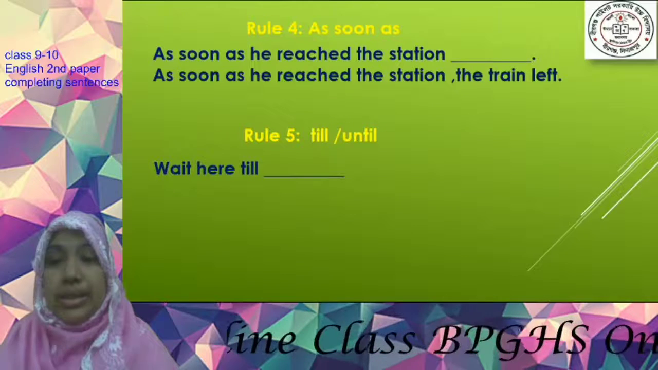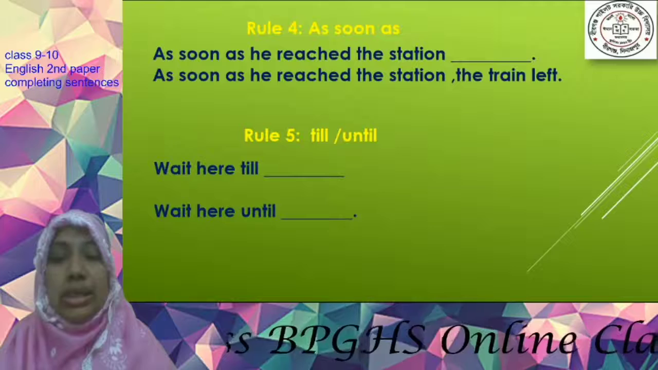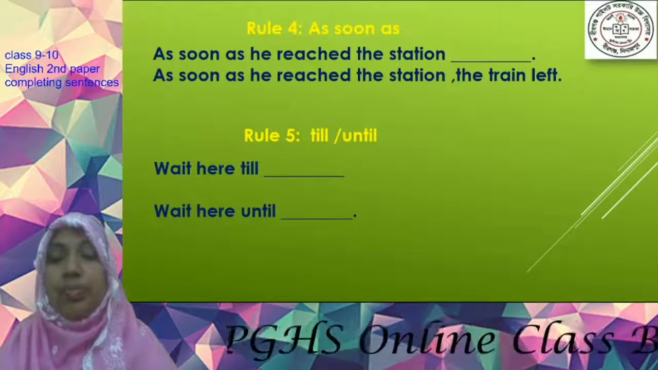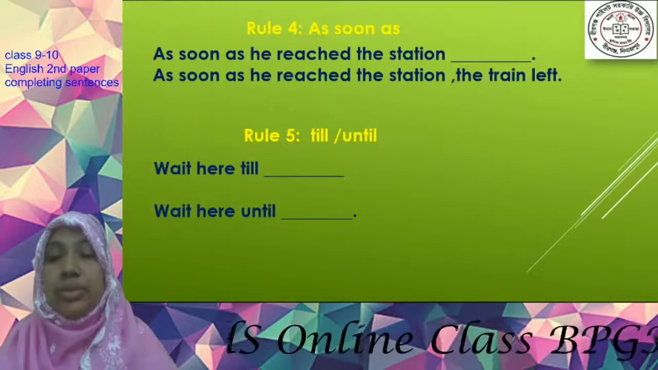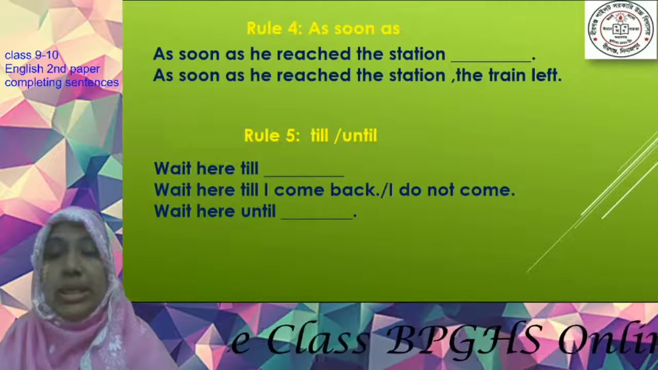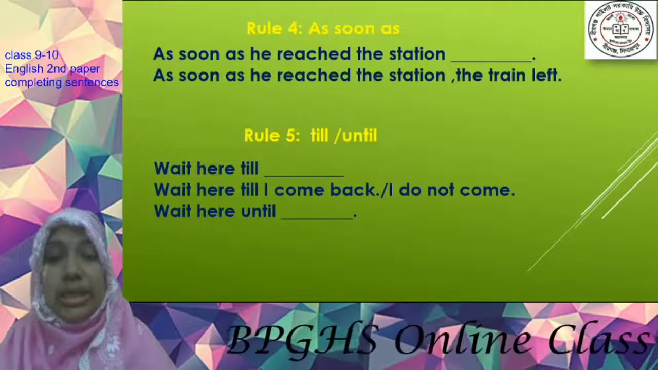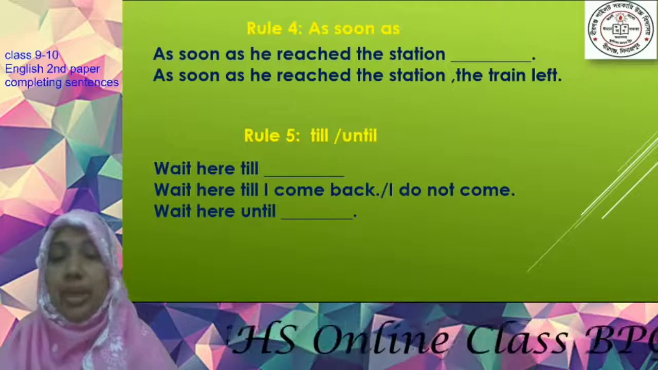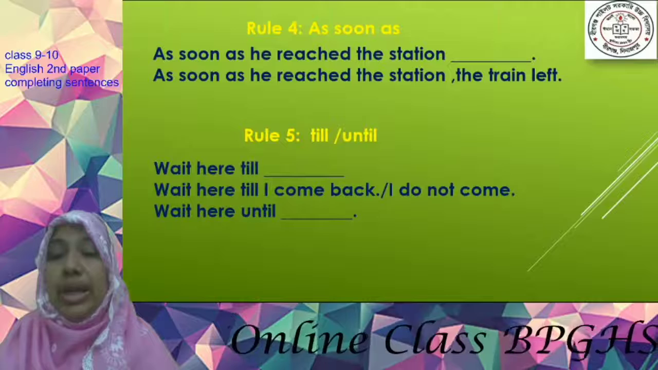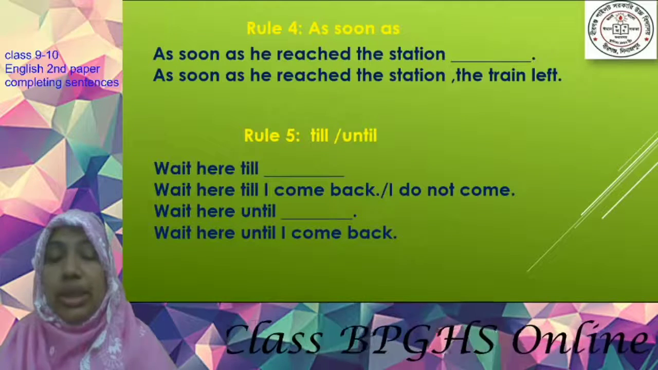Look at the sentence: wait here till, wait here until. There are two types of conjunction here. Wait here till, how can you fill it? Wait here till I come back. Or you can also write, wait here till I do not come back. Wait here until. Here you can write, until I come back.